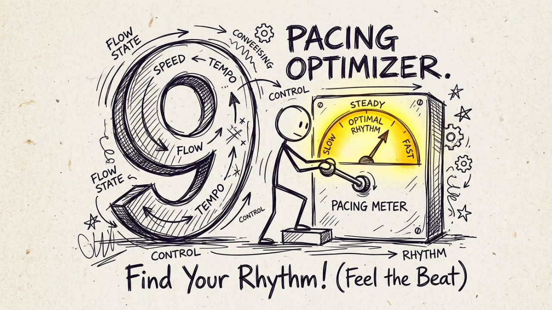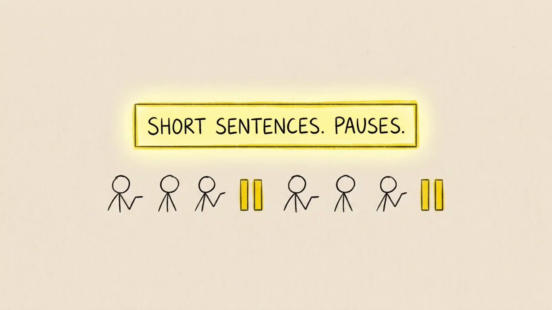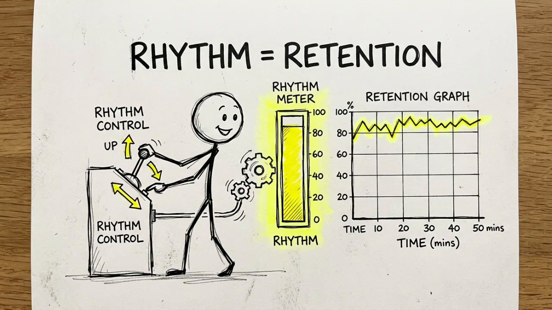Prompt number 9, the pacing optimizer. Break the script into short sentences. No sentence should be over 15 words. Add pauses after every 3 sentences. This controls the rhythm and keeps retention high.